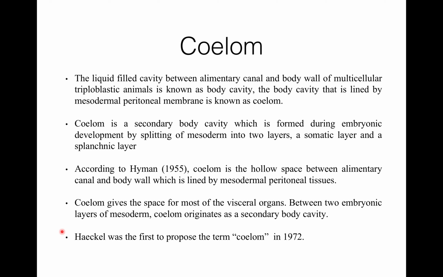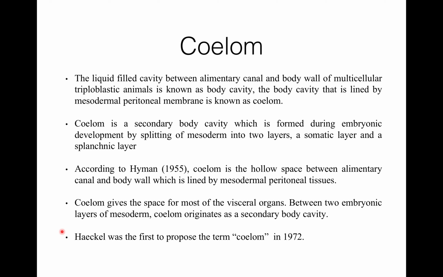Coelom is a secondary body cavity, which is formed during embryonic development, and it develops by splitting of mesoderm into two layers, a somatic layer and a splanchnic layer. Coelom is surrounded by coelomic epithelium, and the reproductive organs also arise from the wall of the coelomic epithelium.